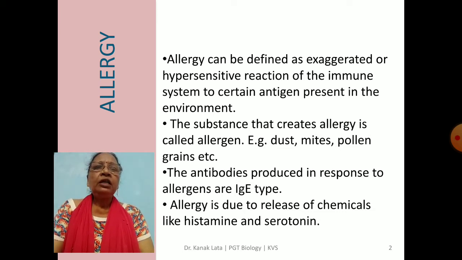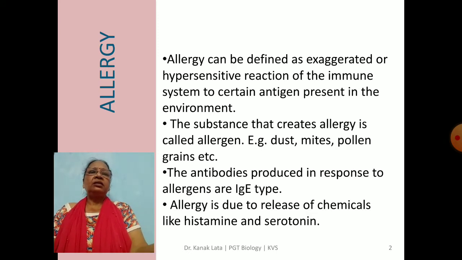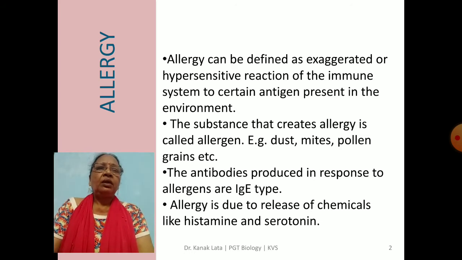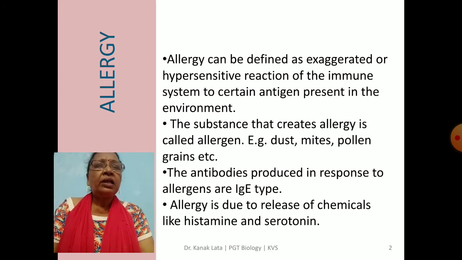When foreign substances enter our body from the outer environment, in some cases hypersensitive reactions occur, and these substances create allergy. Some reactions occur on our body, so that is called the hypersensitive reaction of the immune system, meaning it directly affects the immune system.